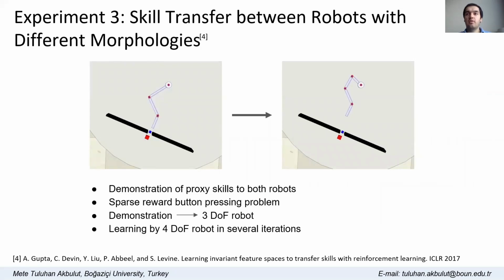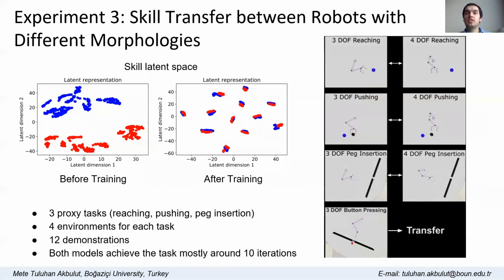This experiment aims to evaluate the transfer learning capability of ACNMP. We adapted this experiment from Gupta et al., where robots with different morphologies are provided with proxy skills to learn how to transfer policies. Given that the 3-DoF robot has the skill to achieve a button pressing task, the 4-DoF robot should benefit from this experience and acquire the skill in several iterations. Using demonstrations of proxy tasks shown on the right, a common latent space is formed. As shown, 2 ACNMPs are able to map 12 demonstrations to the same latent representations.